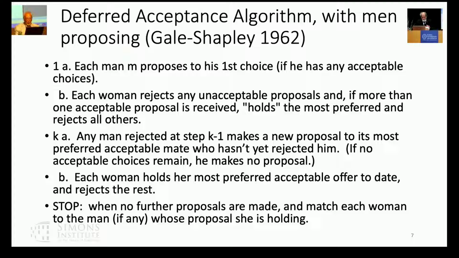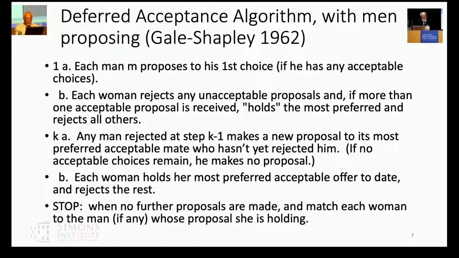And it begins with each man proposing to his first choice, if he has any acceptable choices. And each woman rejects any unacceptable proposals. And if she gets more than one acceptable proposal, she holds the most preferred and rejects all others. And the fact that she holds but doesn't yet accept is what gives this algorithm its name, the deferred acceptance algorithm. We're going to defer acceptances until there are no more proposals.